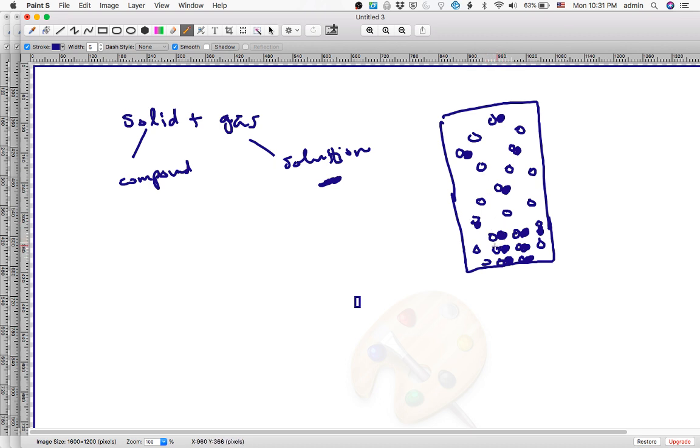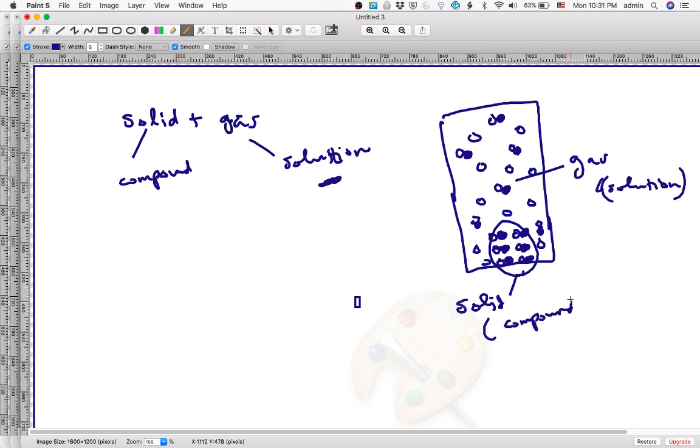I have just drawn here a solid right here. So then you'd have to label it. So this is the solid, like that, right? And this is the gas. And this is the solution. And this solid is the compound. It's pure. I'll put pure compound. All right? You got that?